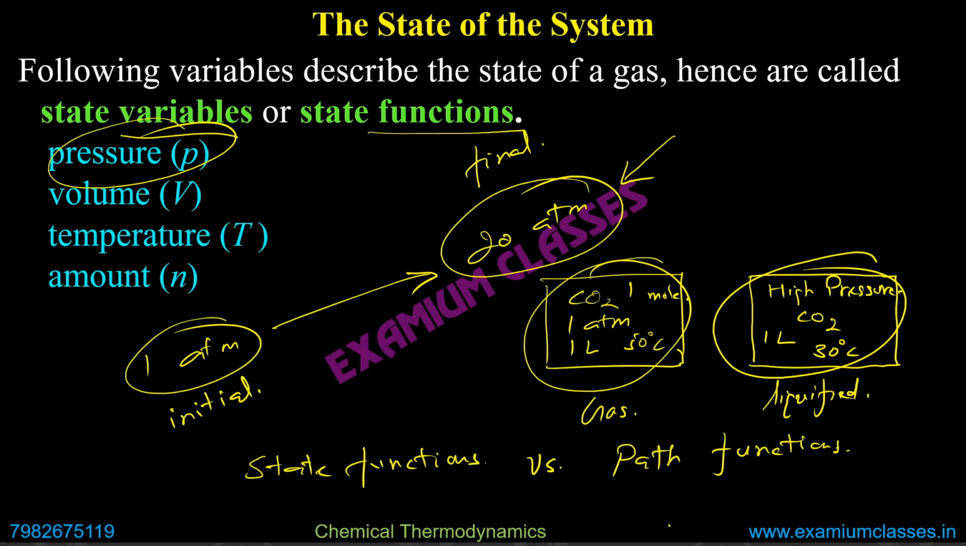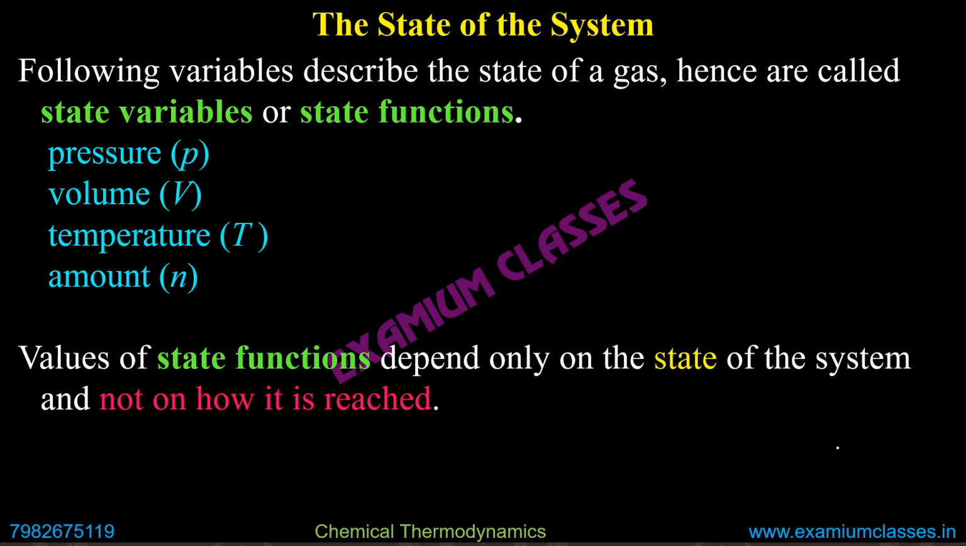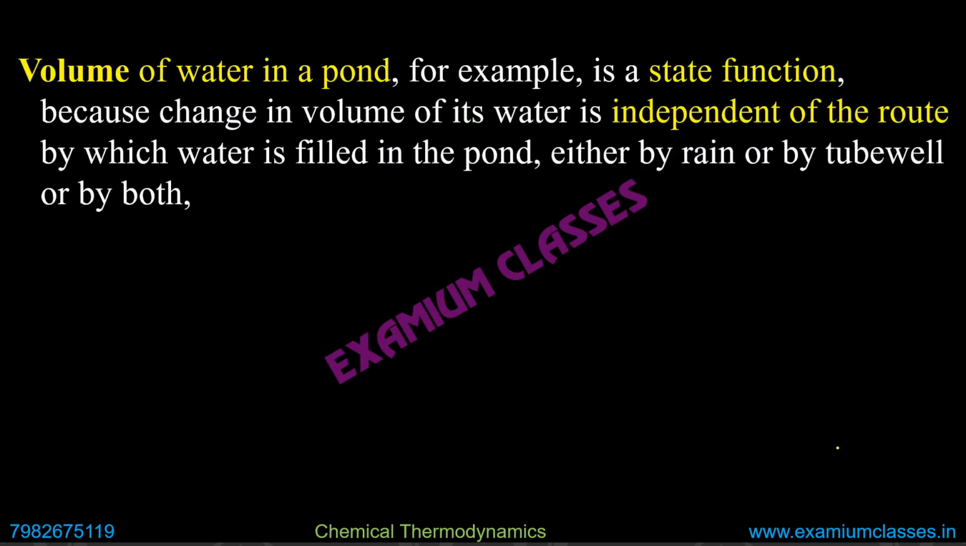So for example, heat. If you provide heat for 1 minute or if you provide heat for 1 hour, the final result will be different. So heat will be a path function. Values of state functions depend only on state, that is initial and final, and not on how it is reached. Volume of water, as I said earlier also, volume of water in a pond, for example, is a state function because it will depend on how much difference in the volume took place. But whether it was through rainwater, whether it was from tube well water, it will not bother about it. It will not depend on that.